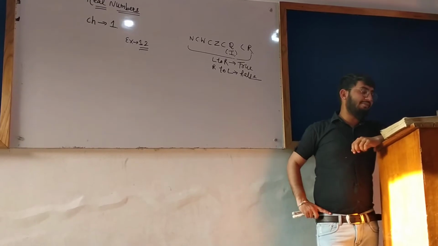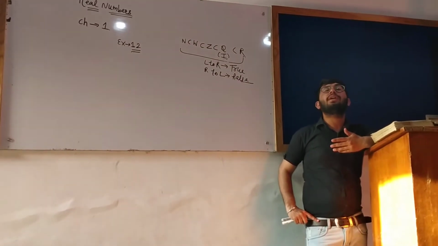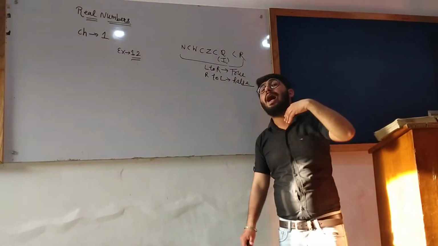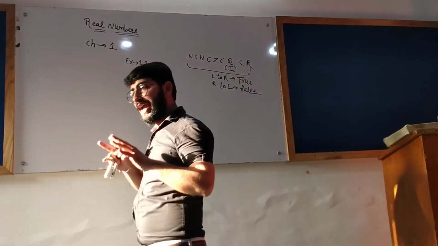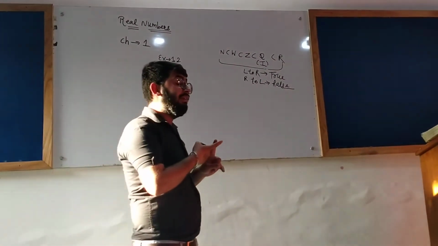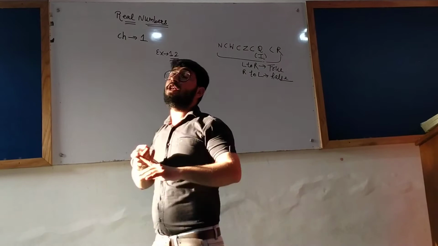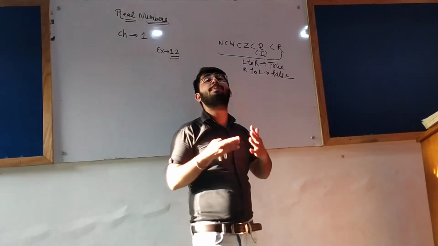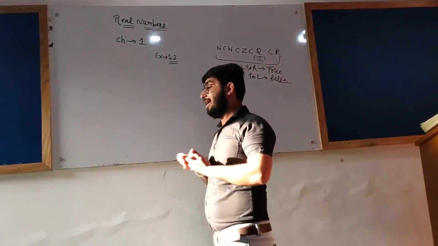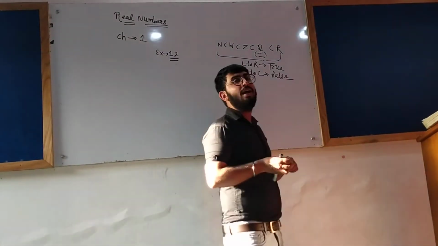Show that root 5 and root 7 can be represented on the number line. We have already represented natural numbers, rational numbers, integers, and whole numbers on the number line. Now the question asks us to represent root 5 and root 7. These are irrational numbers. Now we are learning how to represent irrational numbers on the number line.